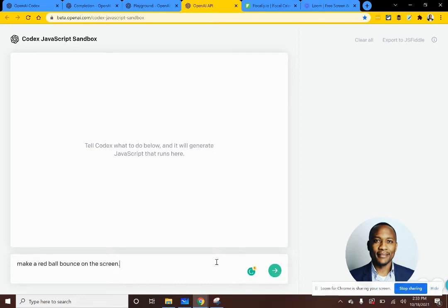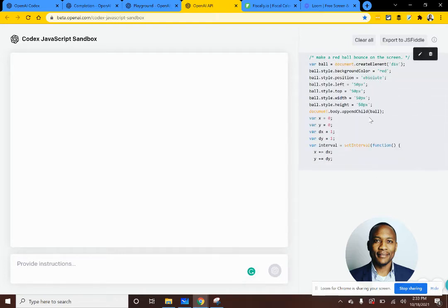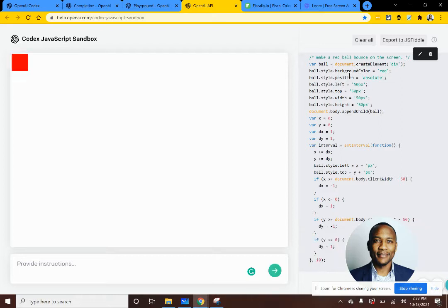So let's put a full stop, natural language, and if we press play, on the right side, it's going to generate the code for us. And this is JavaScript. I said a red ball, but it's making a circle. But apparently the circle is moving on the screen and is bouncing. Guys, this is powerful. This is next level stuff.